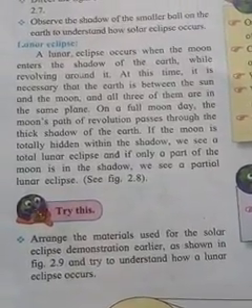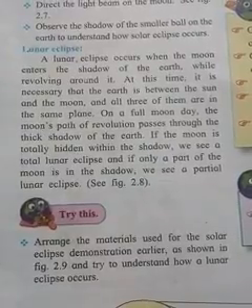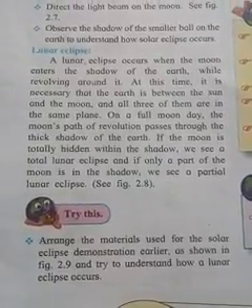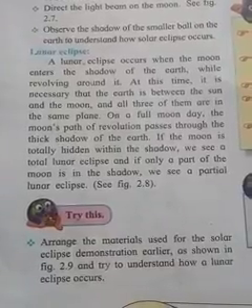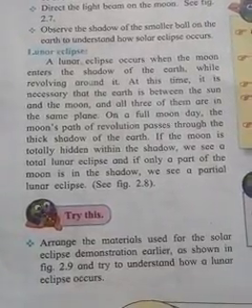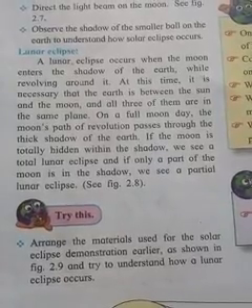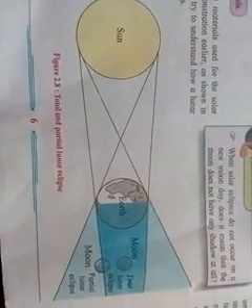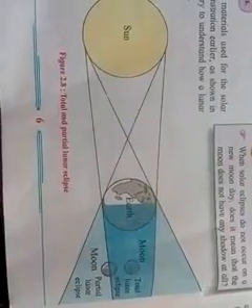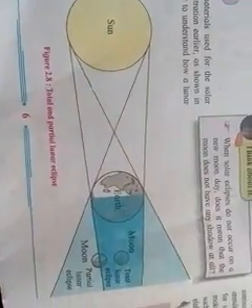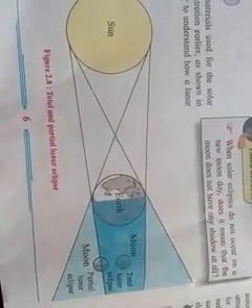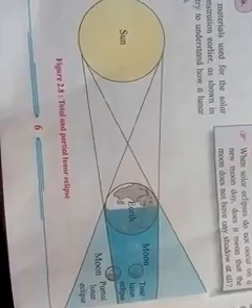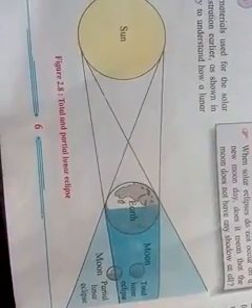First, the lunar eclipse. What is the lunar eclipse? The lunar eclipse occurs when the moon enters the shadow of the earth while revolving around it. That means the moon is revolving around the earth, and at that time it enters the shadow of the earth, as shown in the figure.